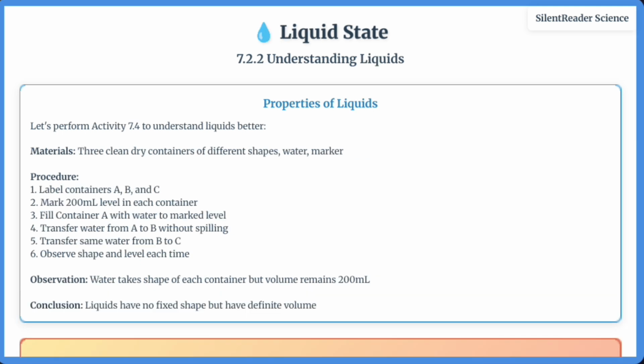Now let's investigate the liquid state. Liquids have no fixed shape, but they do have definite volume. In Activity 7.4, we transfer water between containers of different shapes and observe that while the water takes the shape of each container, its volume remains constant at 200 milliliters.